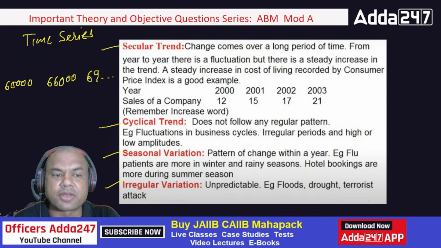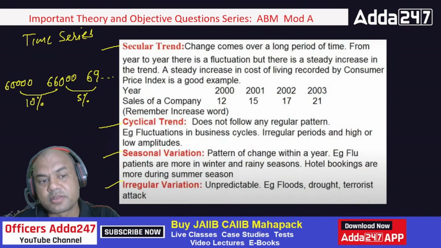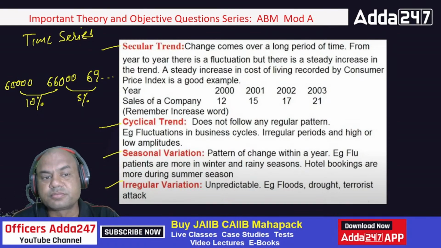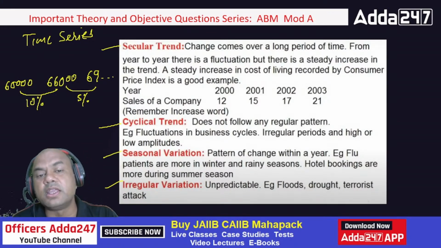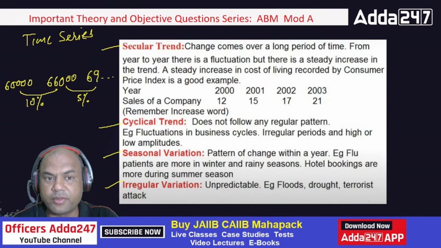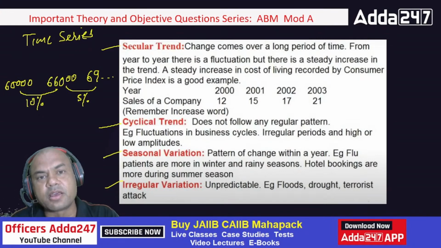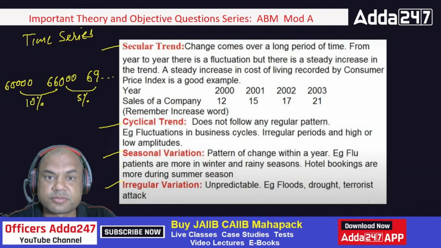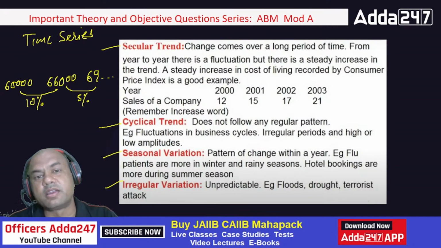So what is happening? Sometimes it's increasing 10%, sometimes it's increasing 5%. But does it happen any time that your salary starts decreasing? 60,000 today, next year it will be, let's say, 55,000. Next year it will be something 50,000. So what does it mean? Your salary will constantly go on increasing. Some year it may increase in the lower percentage, some year it may increase in the higher percentage. So that is secular trend.